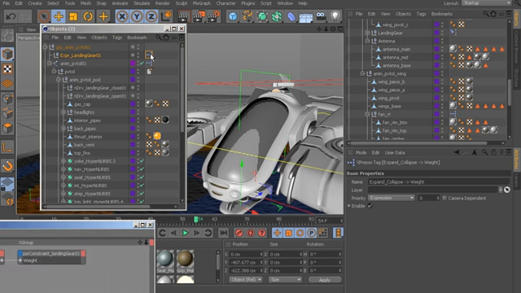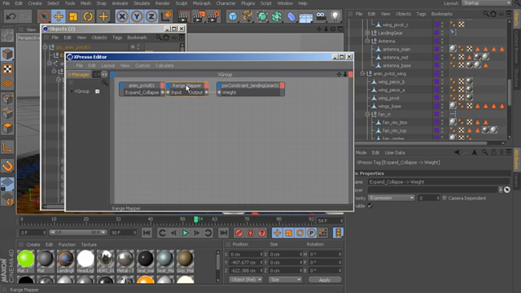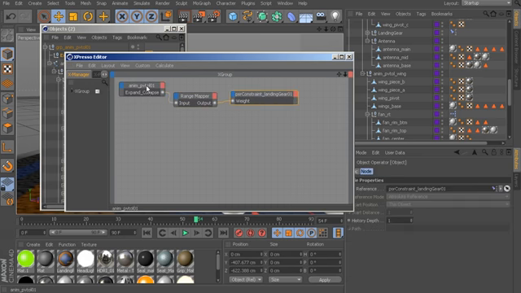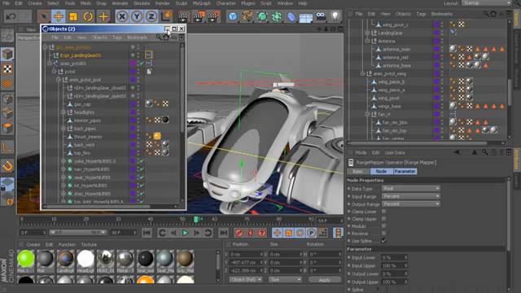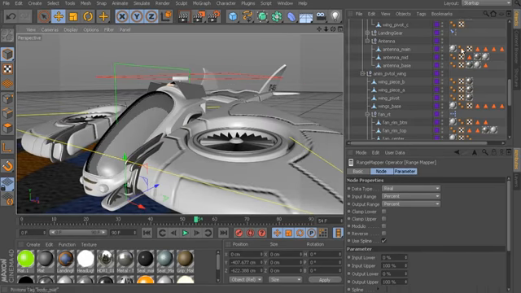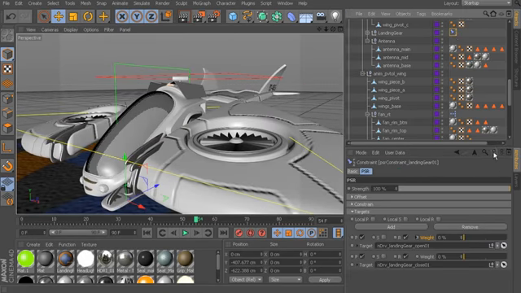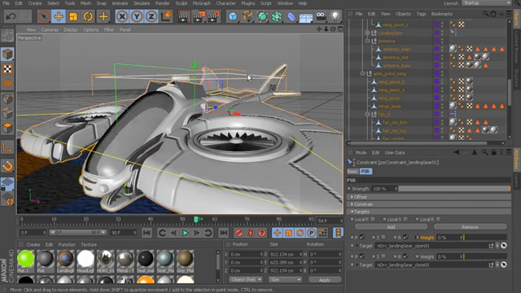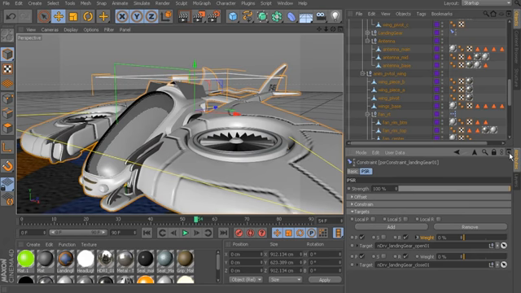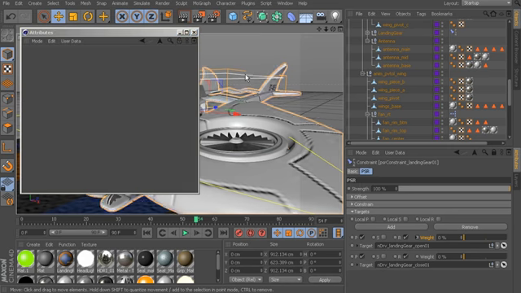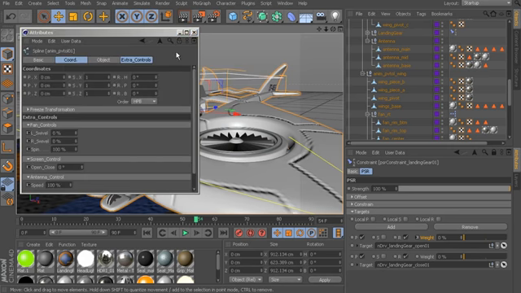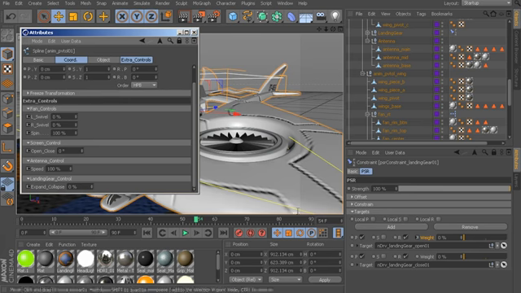Let's take a closer look at it. Here's our range mapper node. So half of our constraint weight is taken care of. If I were to just minimize the Expresso editor and the objects manager, select the constraint and lock this attributes manager down, I'll now select our animation control, create a copy of the attributes manager, and unlock this so we can load in our user data. I'll lock this down, and let's take a look at our weight.